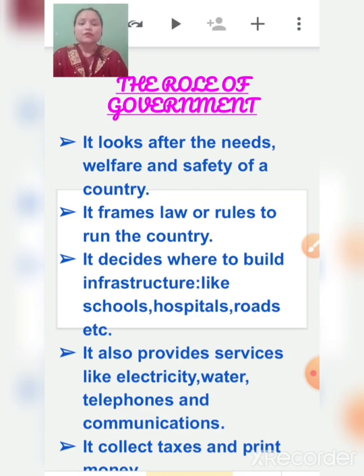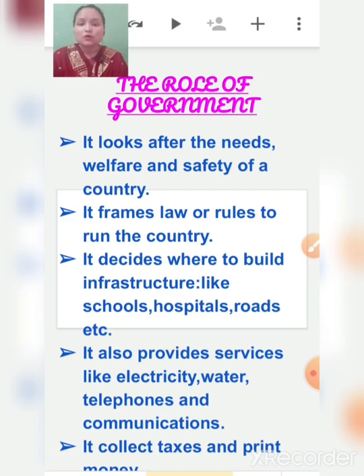So children, the way in your family your father and mother, or you can say your parents, look after your basic needs, the things which you need, they provide you, right? In the same way, as citizens of India, we also need some basic things for our survival. We also need some freedom and many more things. When you go to a higher class, you will learn more things related to this chapter, children. So we will not go into very much detail. Whatever is in your course, I will cover that only.